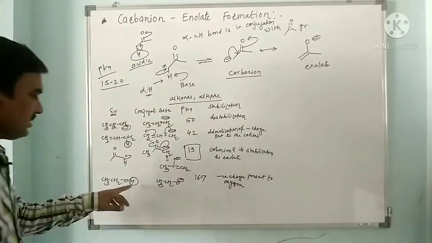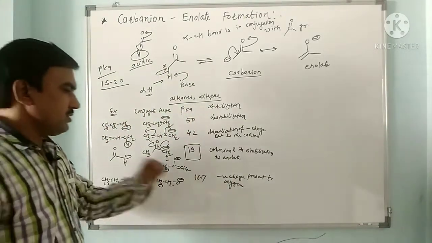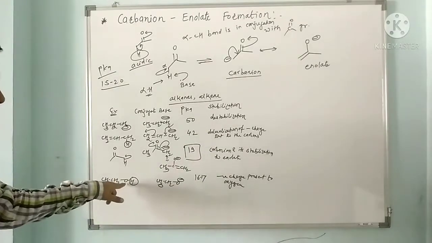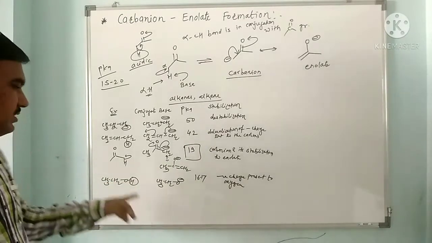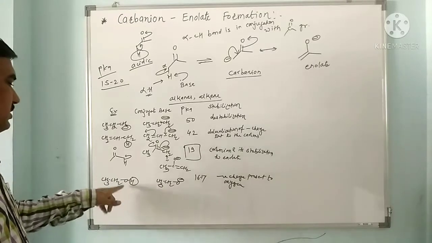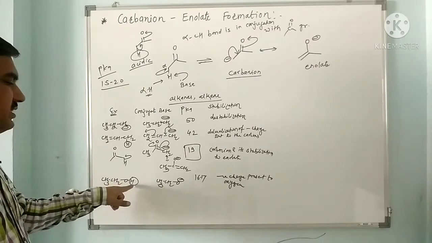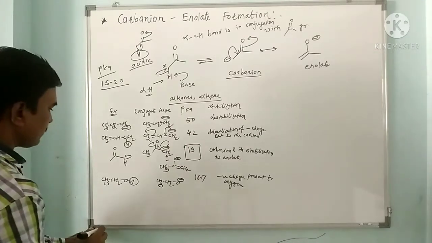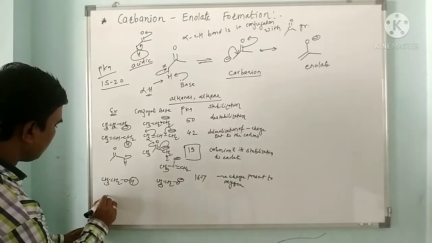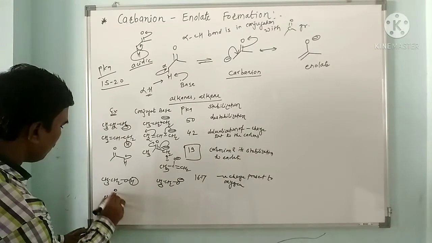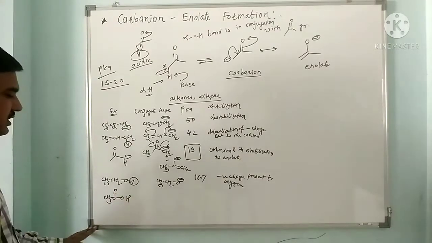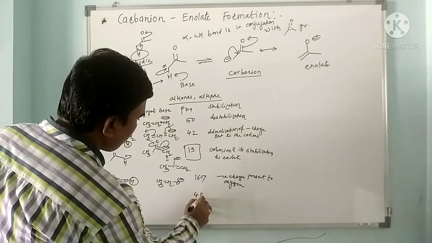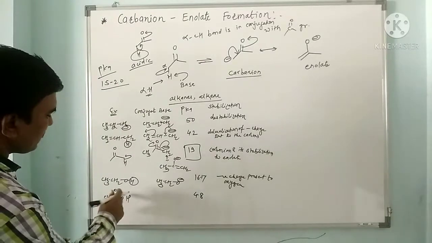hence its pKa is 16 to 17. But it is attached to oxygen, so we cannot say this is a carbon acid, because of this electronegative oxygen its acidity is higher. But if you see the example of carboxylic acid, that is CH3COOH, this is acetic acid, its pKa is around 4.8, because this hydrogen is attached to